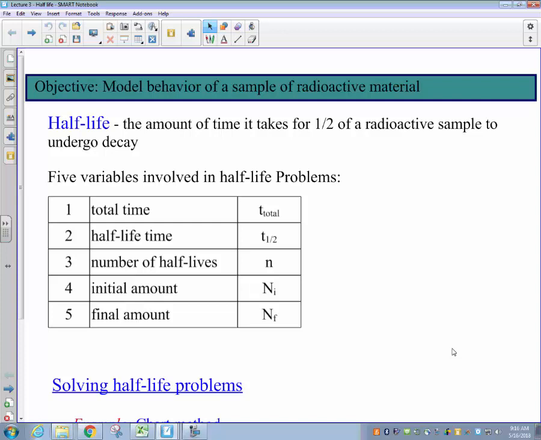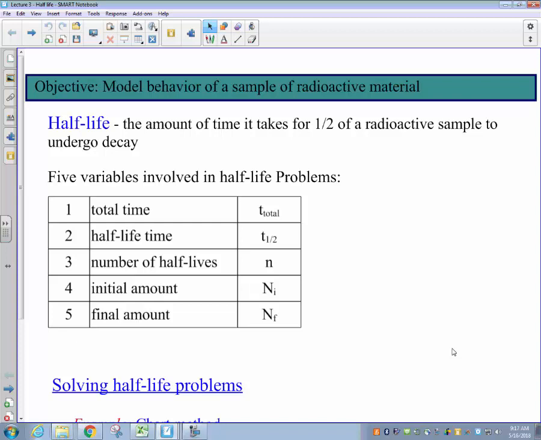As we had been discussing, radioactive decay is the process by which radioactive isotopes undergo the spontaneous emission of particles due to their instability. And remember that word spontaneous implied to us that the process of radioactive decay was inherently unpredictable. There was a degree of randomness to it. And in order to describe, therefore, the amount of time it takes for a sample of radioactive material to decay, we can't definitively define when all the particles are going to break apart because, again, that process is a spontaneous process. It is a random process.